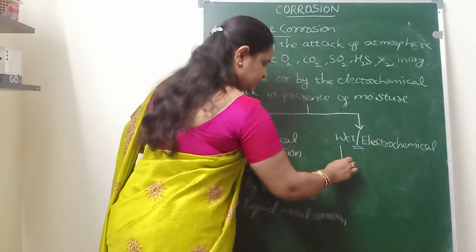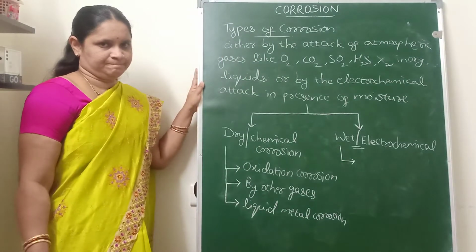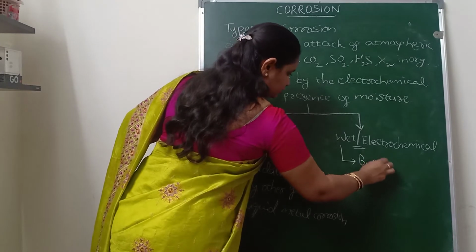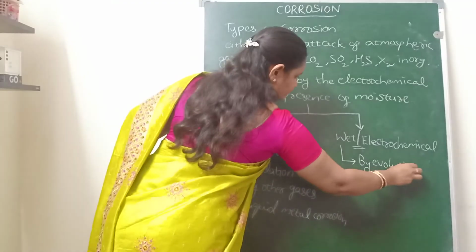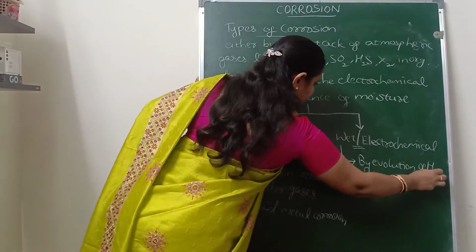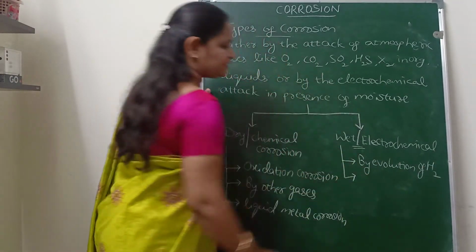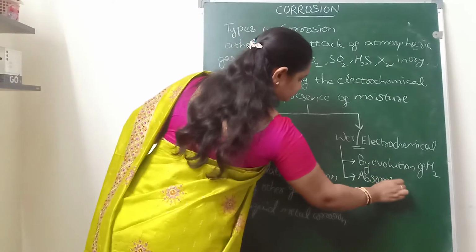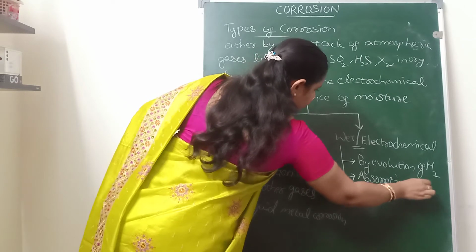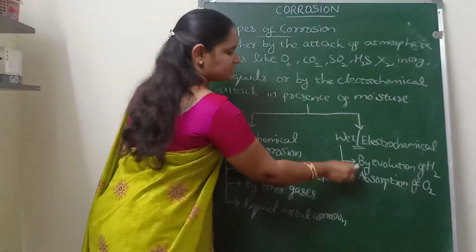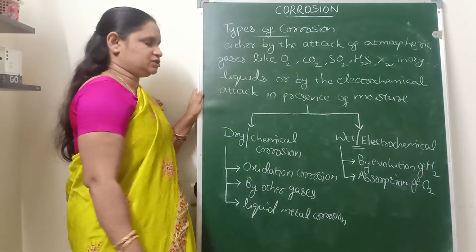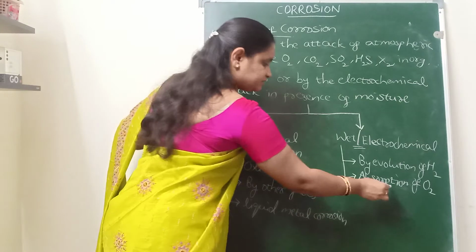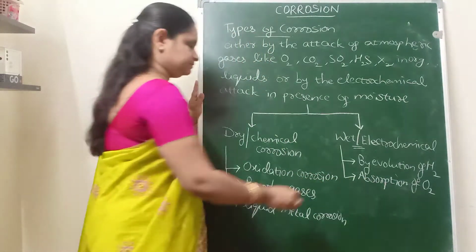Again, we have different types: evolution of hydrogen type of mechanism, and absorption of oxygen type of mechanism. Both of these come under electrochemical corrosion, but the mechanism is different. One is with the evolution of hydrogen and the other one is with the absorption of oxygen.